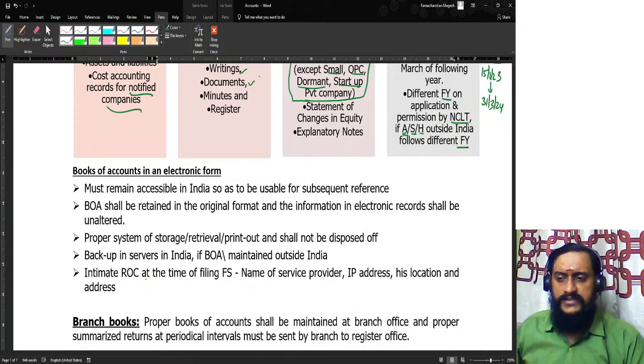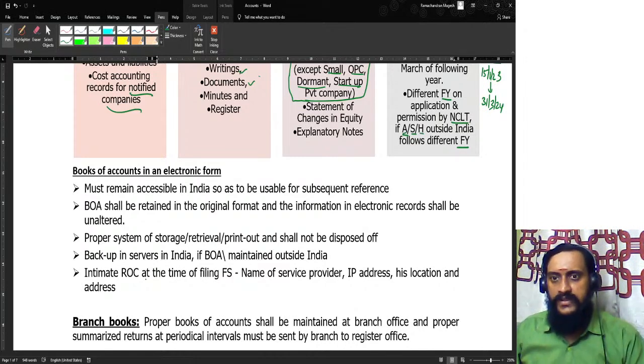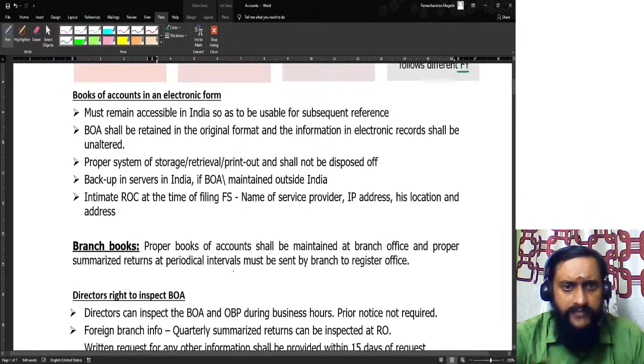The next point to be understood is what are financial statements? Five things are financial statements: balance sheet, P&L, cash flow statement, statement of changes in equity, and the notes to accounts. Now, can the books of accounts be maintained in an electronic form? This is the next area.